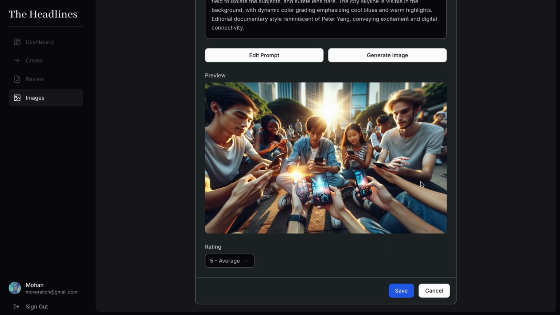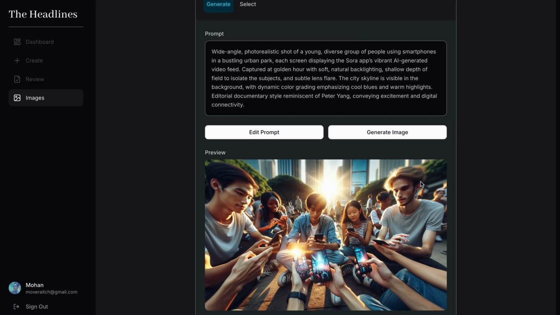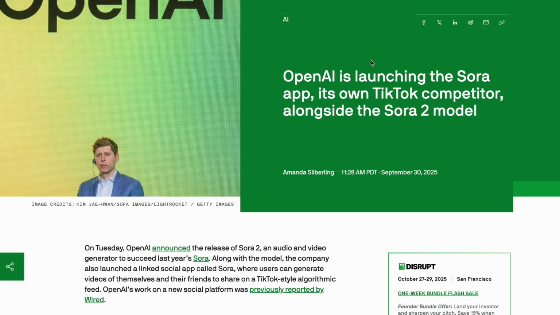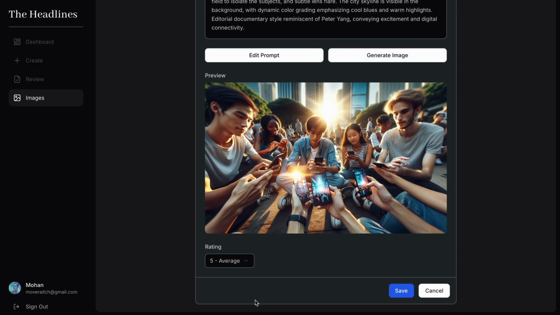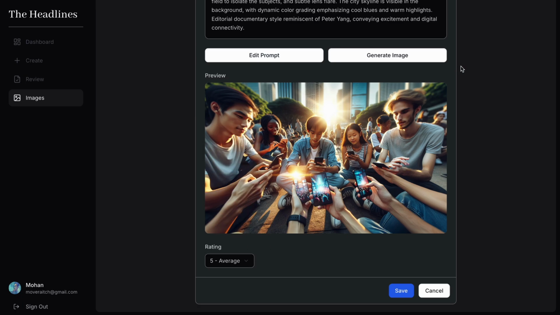It's kind of right, because it's obviously AI, and it is about, what's it about? It's about Sora, which is an AI video app from OpenAI. So I'm going to go with it. I'm going to rate it a... And notice he's even got loads of fingers. I might just keep that. Or weird hands.